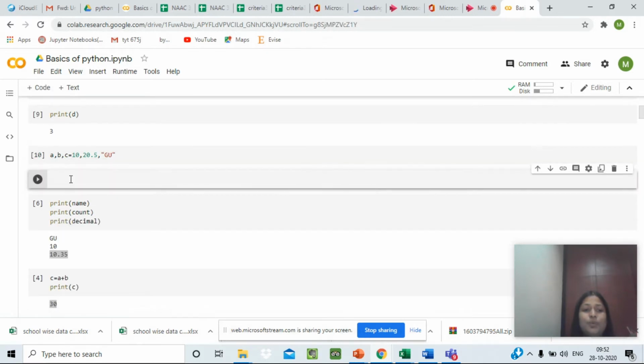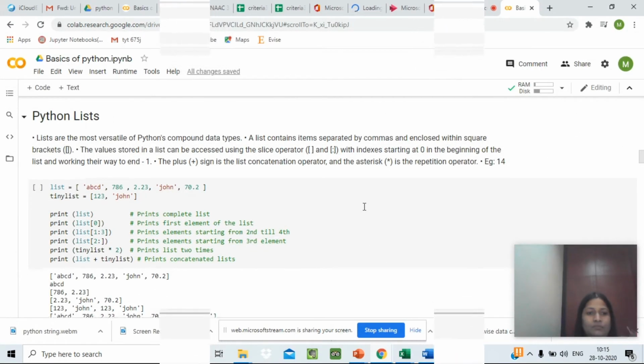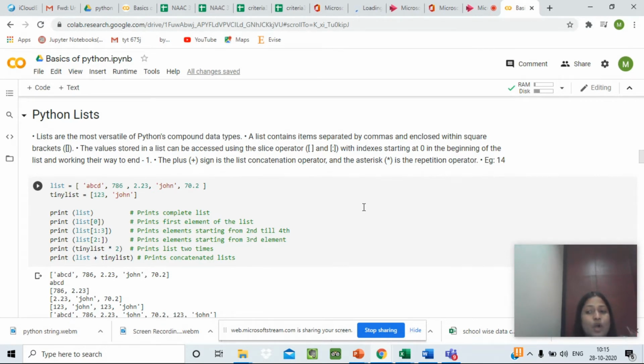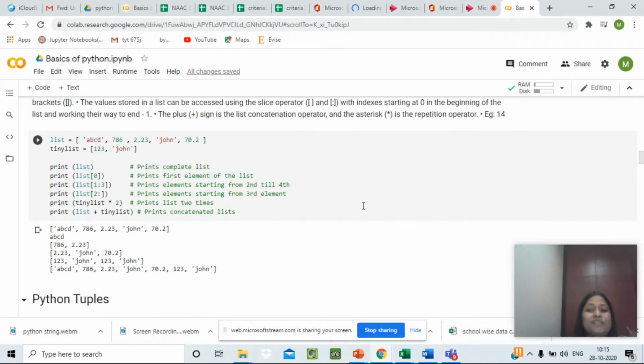Let's insert a new code block. Python list. Lists are the most versatile of Python's compound data types. A list contains items separated by commas and it is enclosed within the square brackets. To some extent, lists are similar to arrays in C. One difference between them is that all the items belonging to a list can be of different data type.